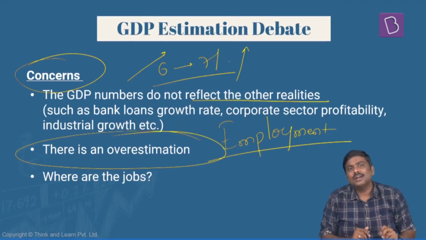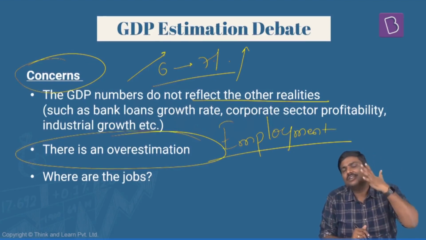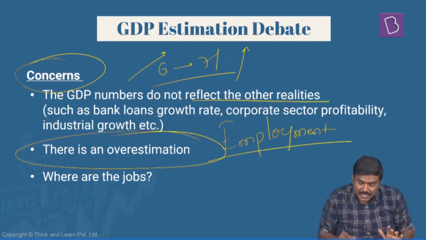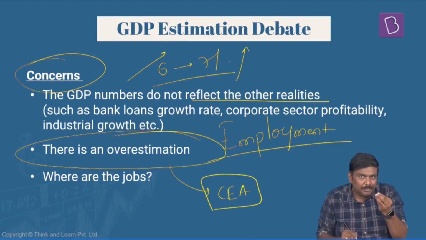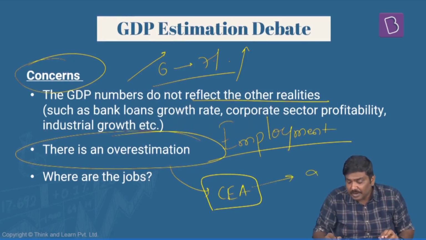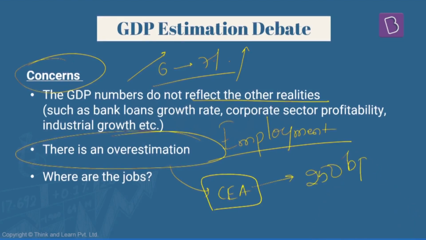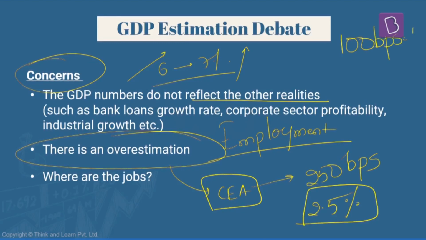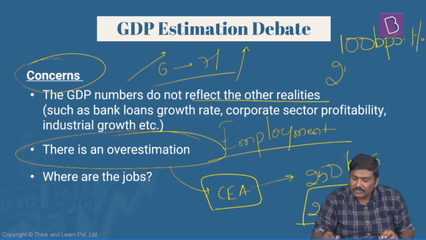There is an argument that there is an overestimation in the GDP. The former CEA, Mr. Arvind Subramanian, stated that the GDP we are estimating right now through the production methodology is overestimated by 250 basis points, or in simple terms 2.5%. Remember this, 100 basis points is equal to 1%, so 250 basis points is equal to 2.5%.